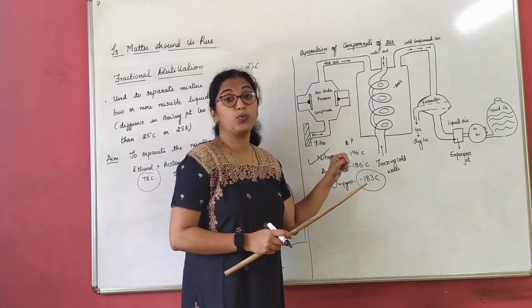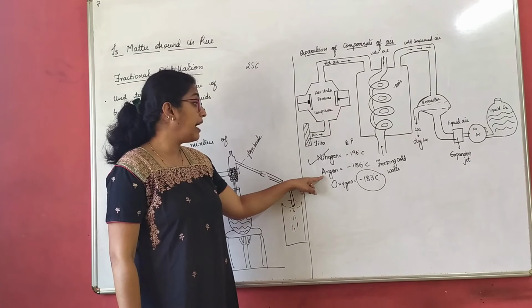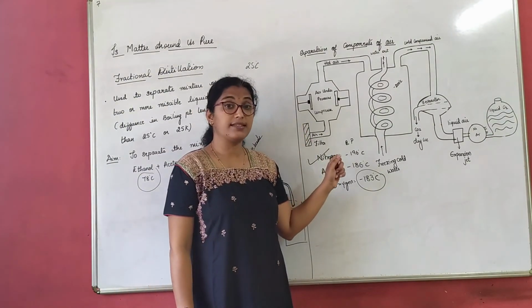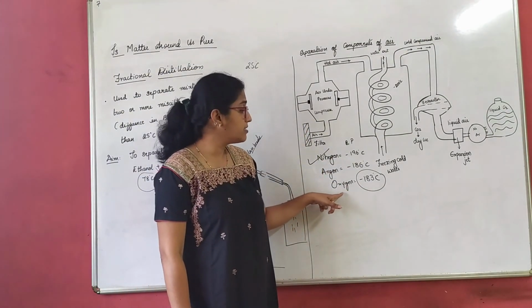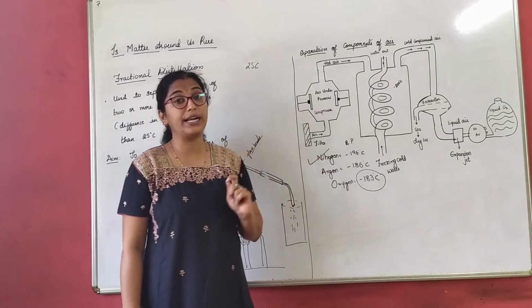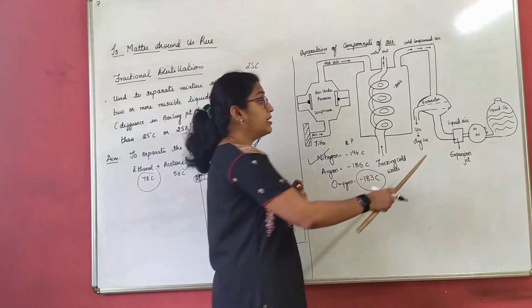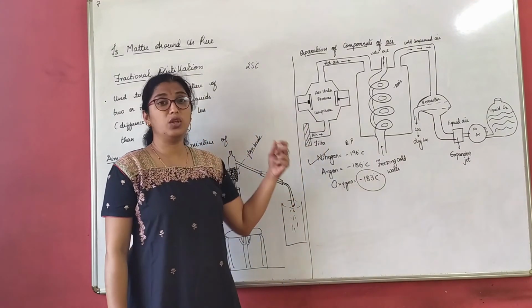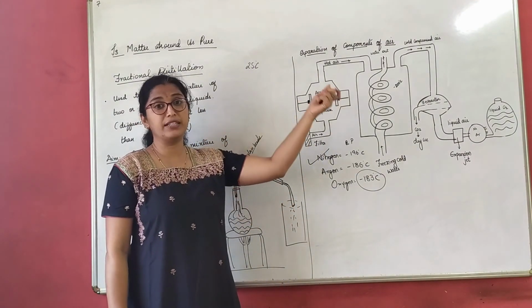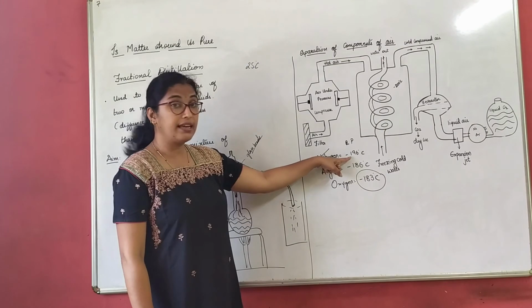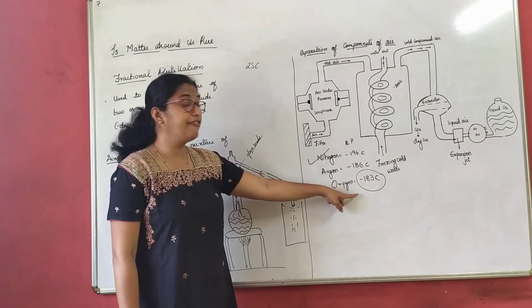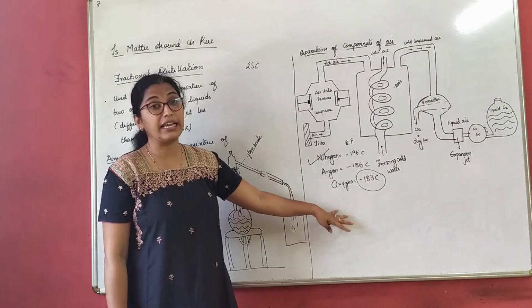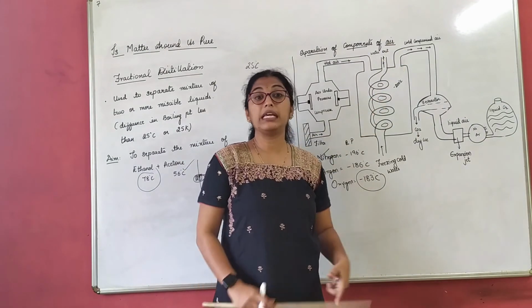Nitrogen has minus 196 degrees Celsius, argon has minus 186 degrees Celsius and the highest is oxygen with minus 183 degrees Celsius. The gases with the lowest boiling point will be taken out first, then the next, and finally oxygen, which has the highest boiling point, will be collected.